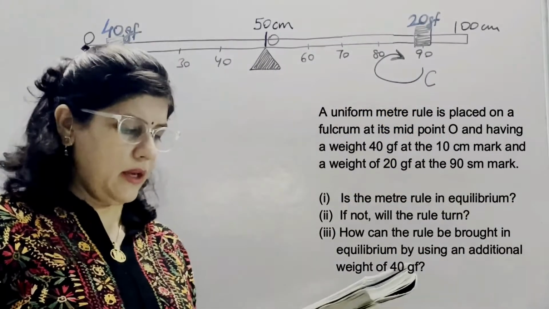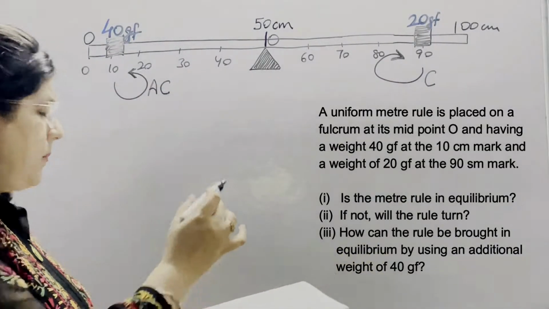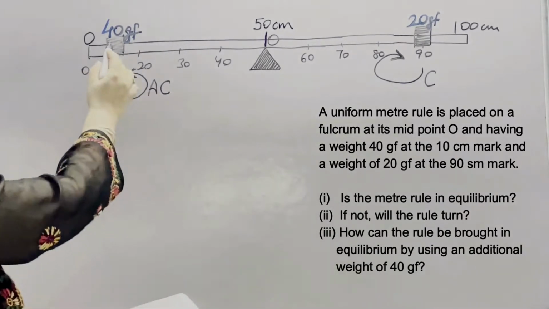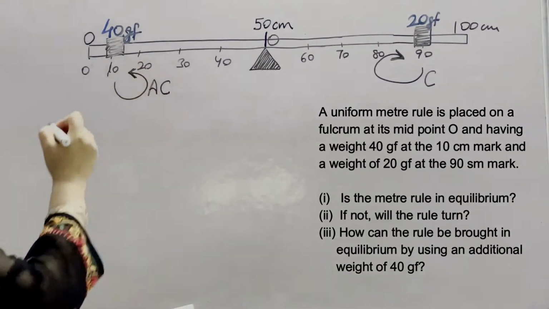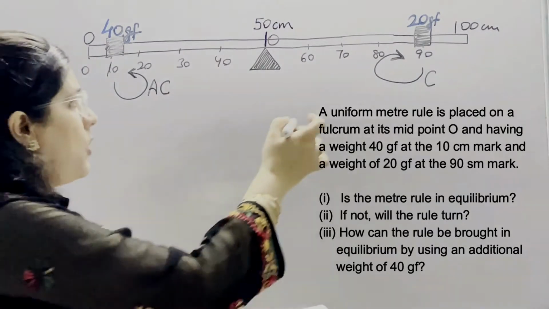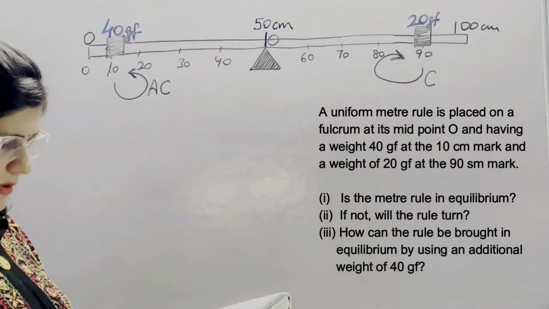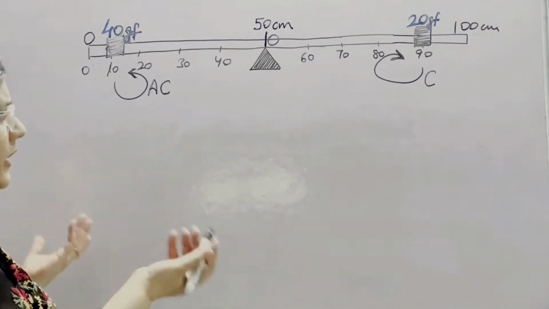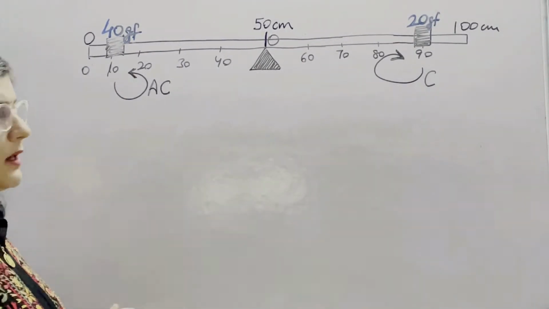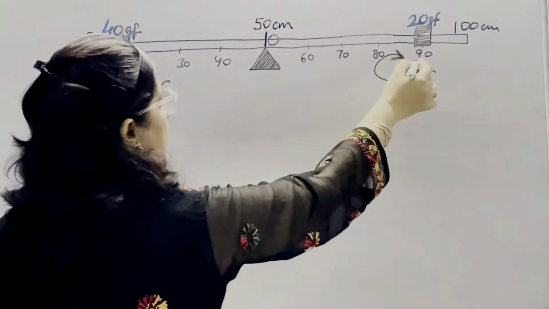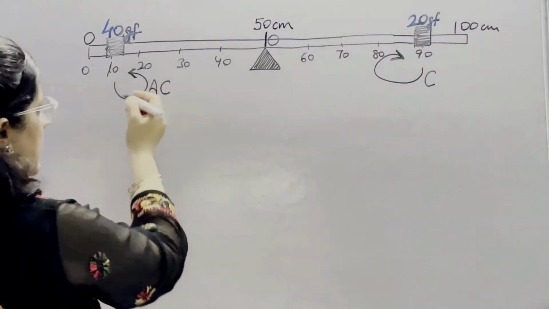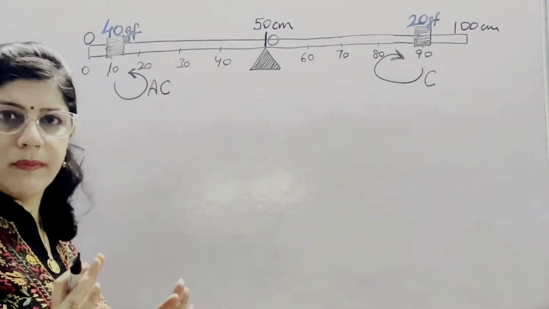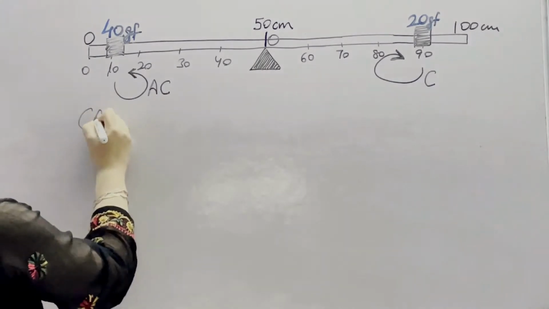In the next numerical, again we have a uniform meter rule placed on a fulcrum at its midpoint O, having a weight of 40 GF at the 10 centimeter mark and a weight of 20 GF at the 90 centimeter mark. Is the meter rule in equilibrium? So first of all, try to calculate where the clockwise moment is and what its value is. So the clockwise moment is on this side, and let us calculate the clockwise and anti-clockwise moments separately. If they are equal, then the scale is in equilibrium position. So, clockwise moment.